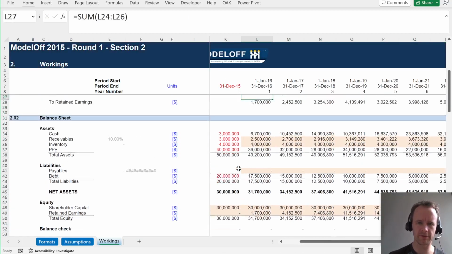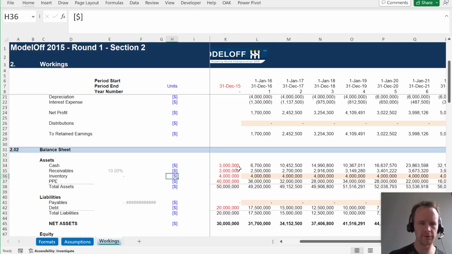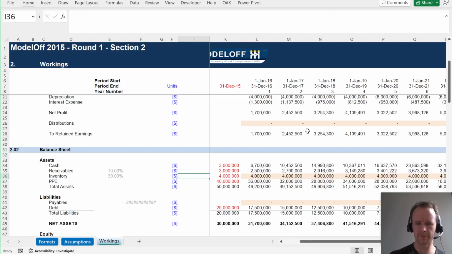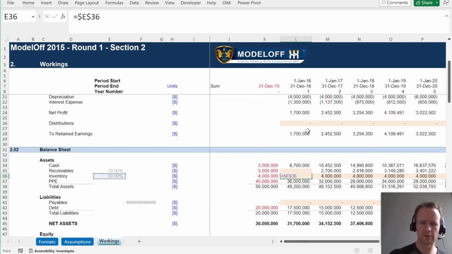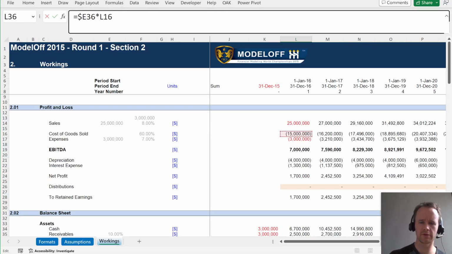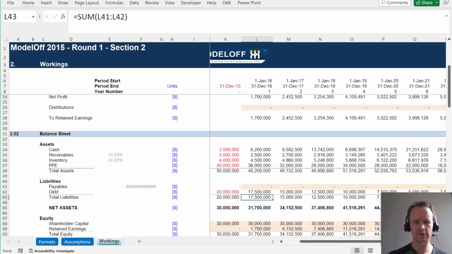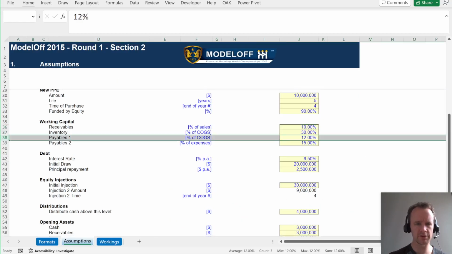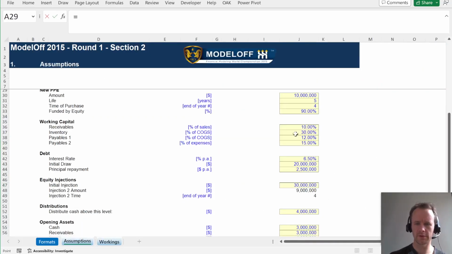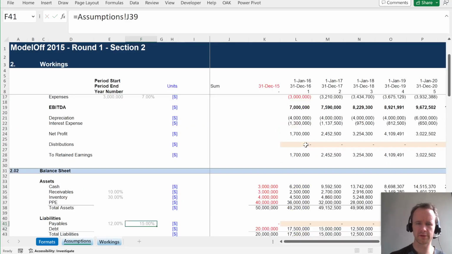And this time, when I fill in the other categories, we should not go out of balance at all. So inventory is 30% of COGS. So this times COGS, which is here. Oh, sorry, need a negative sign because COGS has a negative sign, so we got to bring it back to positive. All good. Then payables has two pieces, right? So it's 12% of COGS, 15% of expenses. Oops, wrong way. So 12% of COGS, 15% of expenses.